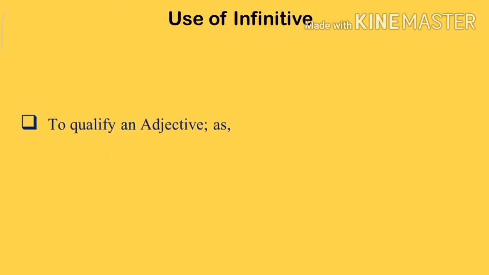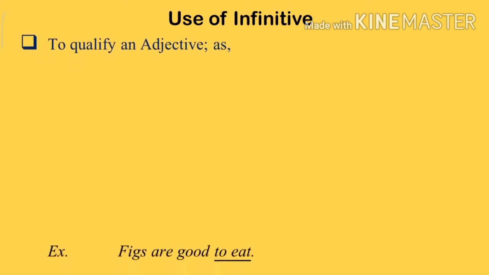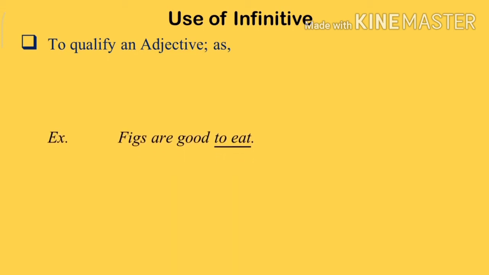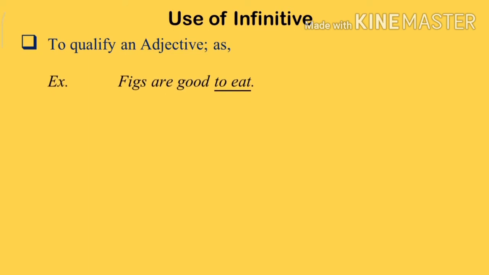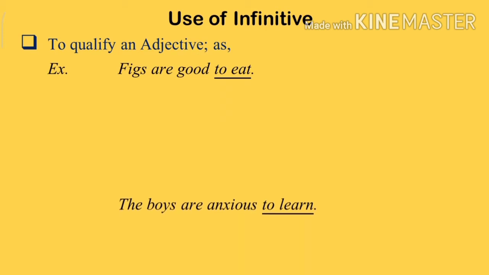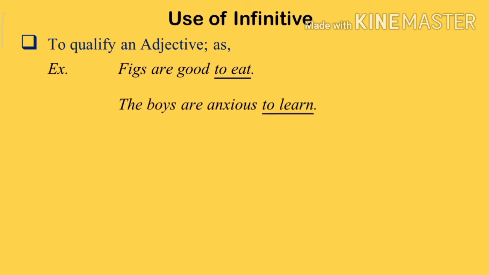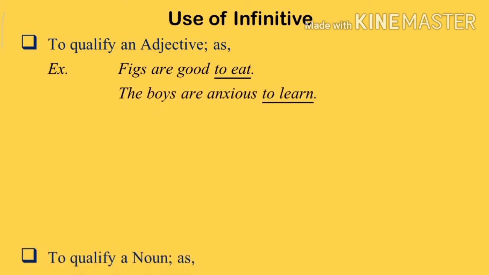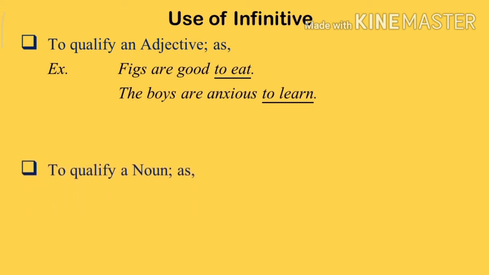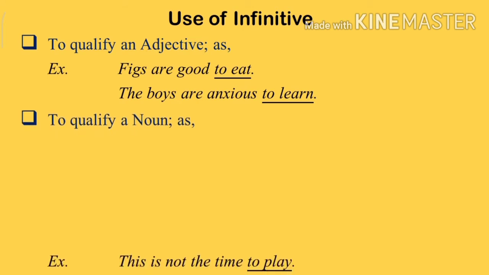Number 3, to qualify an adjective, infinitive is used. For example, figs are good to eat. To eat is the infinitive that qualifies the adjective good. The boys are anxious to learn. To learn is the infinitive.